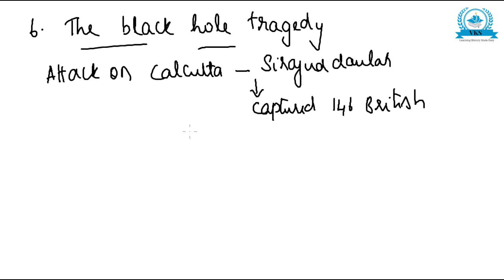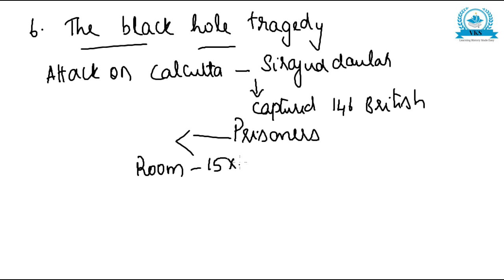146 British were captured, and these captured people were taken as prisoners. They were kept in prison. And the problem with the prison was, it is said that they were lodged in a room which was only 15 by 18 feet. 123 of the 146 died of suffocation.